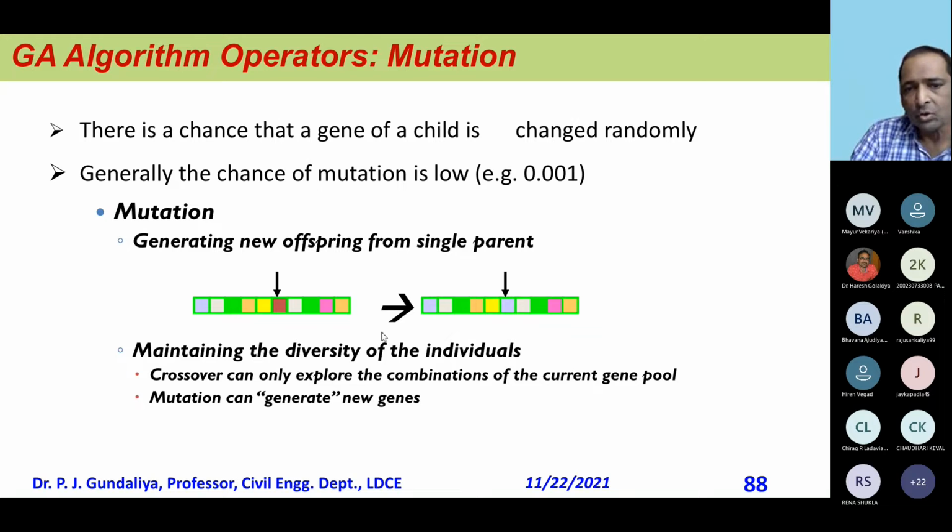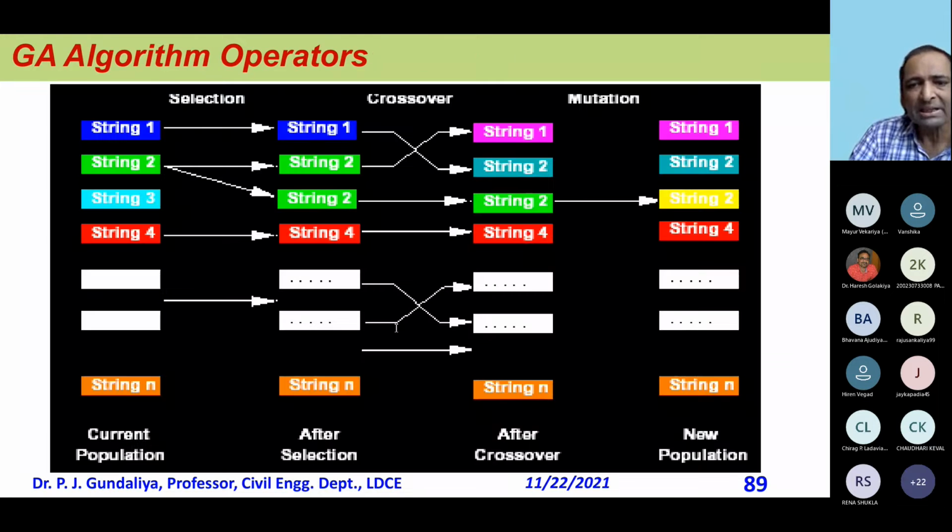And after that the new string will come, and I will try to explain with a simple example. You see that initially the population is here, 1, 2, 3, 4, 5, something like that, and then the crossover after selection, which is given by the roulette wheel. I think string 2 was very good, so it gets repeated.